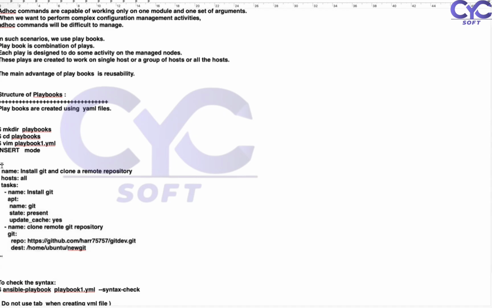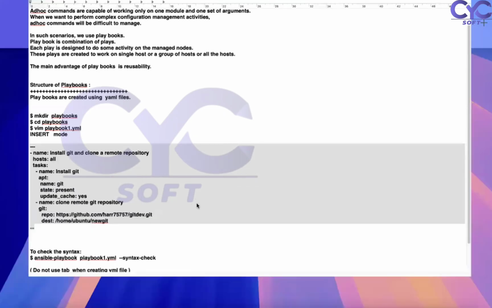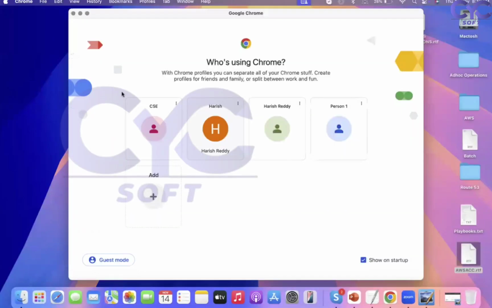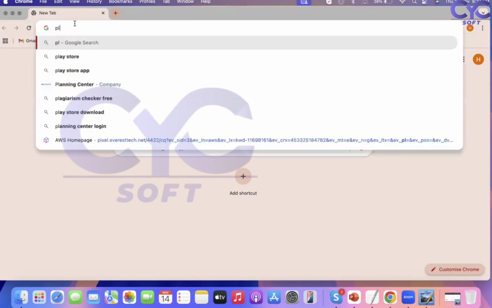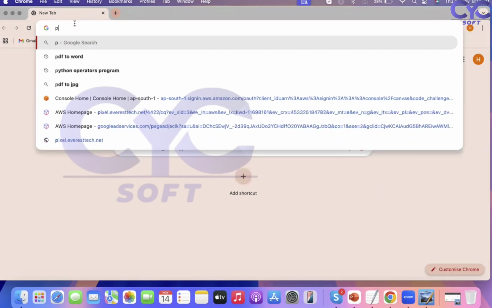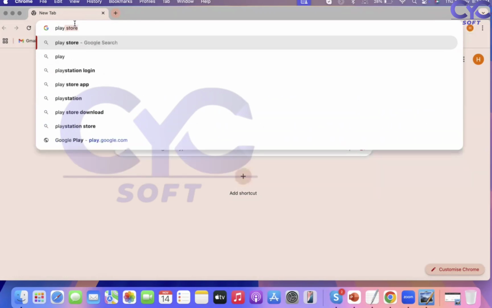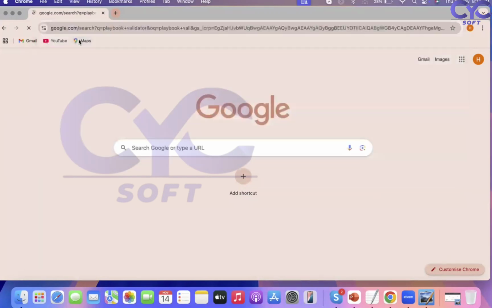Then how can you check whether your playbook is working or not? For this, you can copy this file and go to the playbook validator.